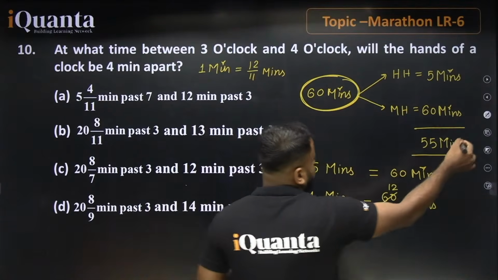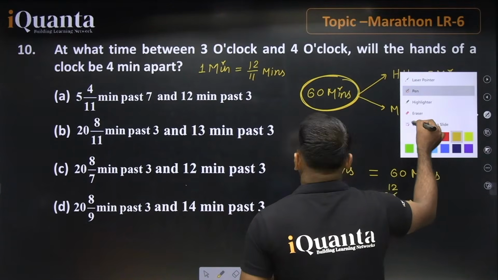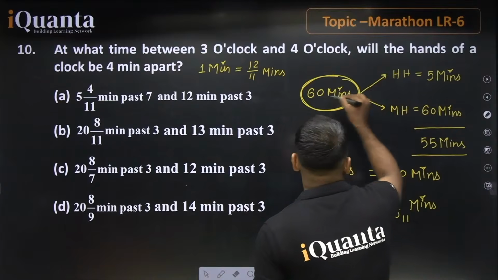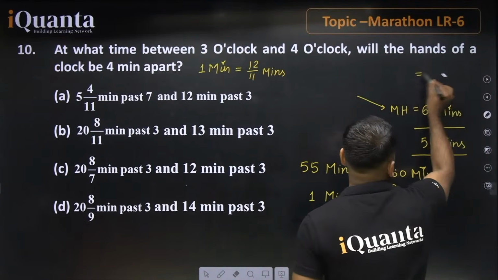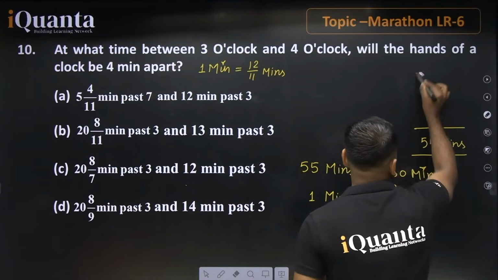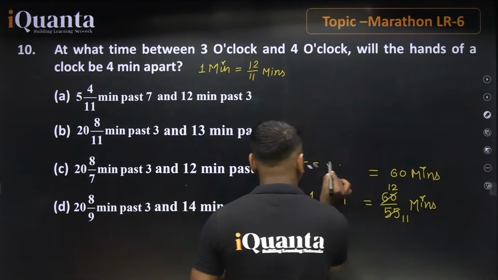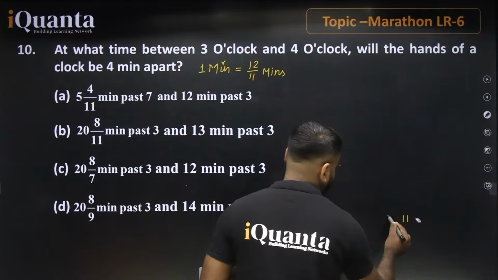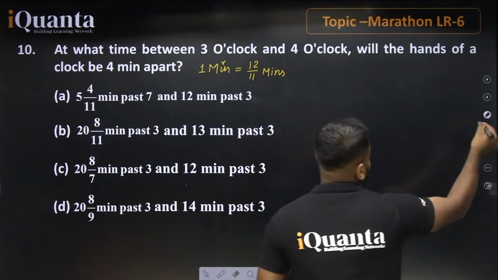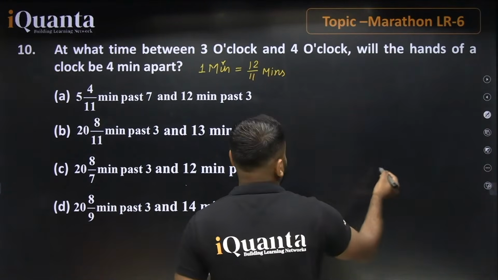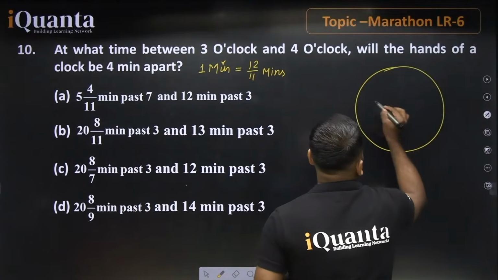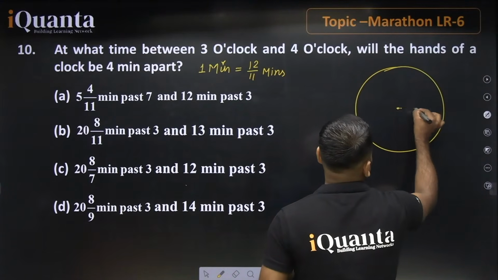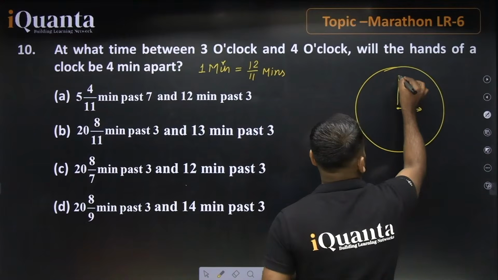Now let's talk about how we can also write this. We are just going to erase all this and go with the solution. Now, between 3 and 4, let's talk about exactly at 3. If it happens exactly at 3, what happens? We know that this is a clock, and at exactly 3, this is the time. This is the time, correct?